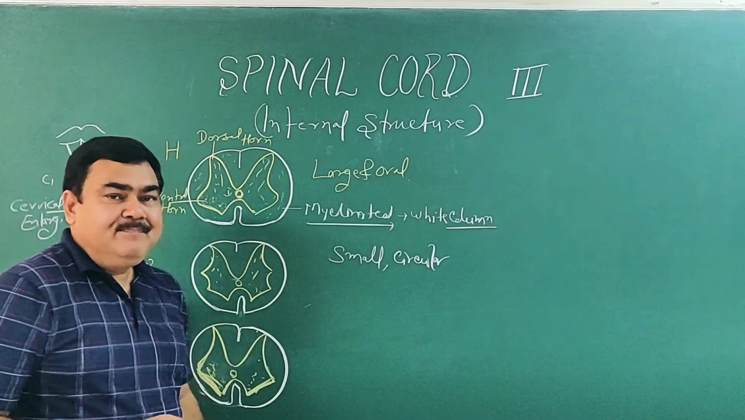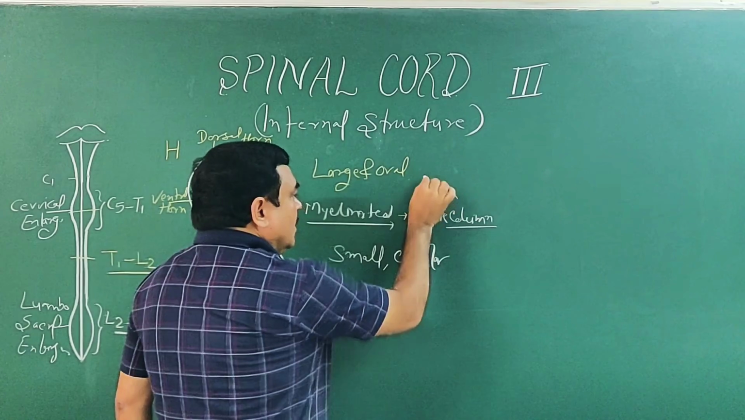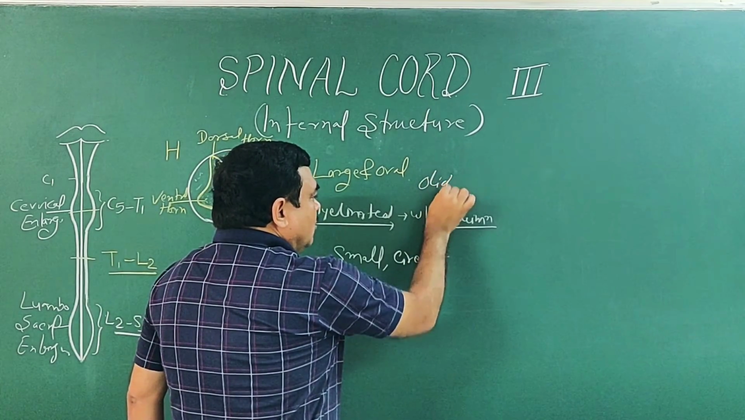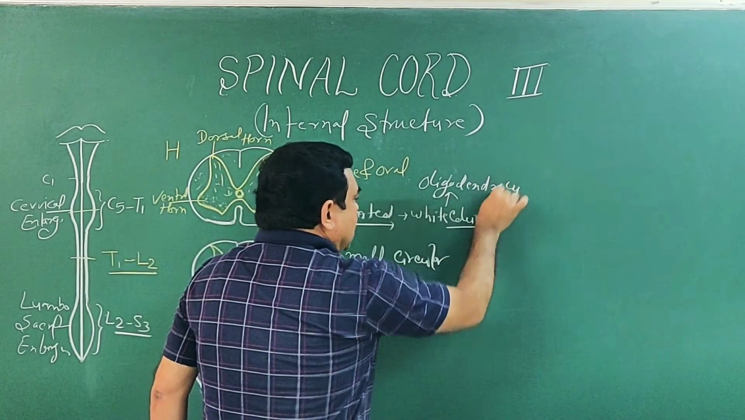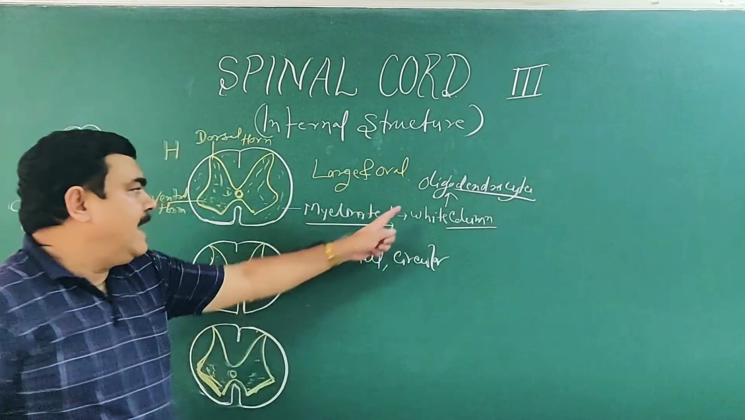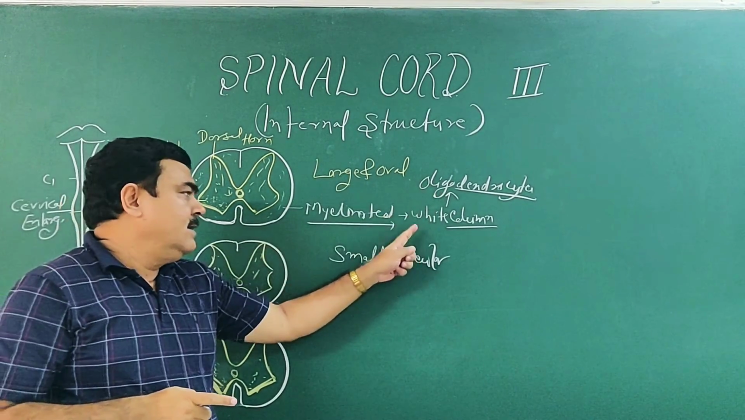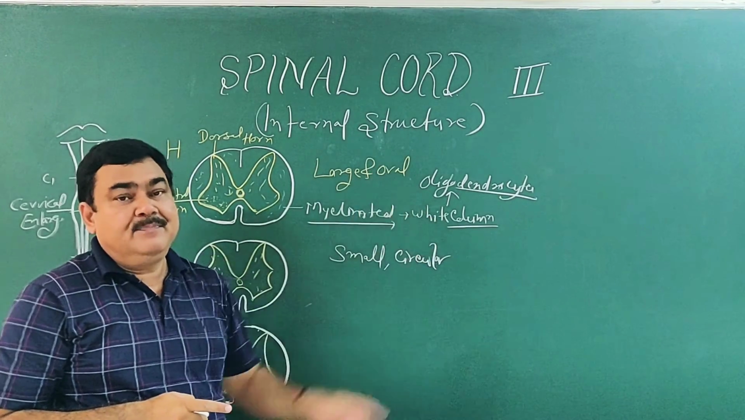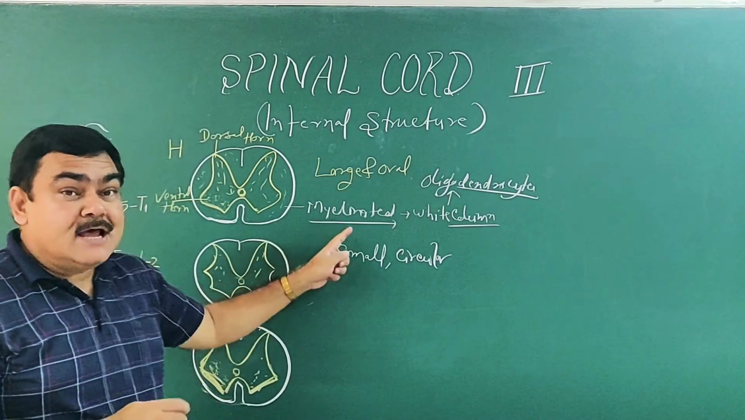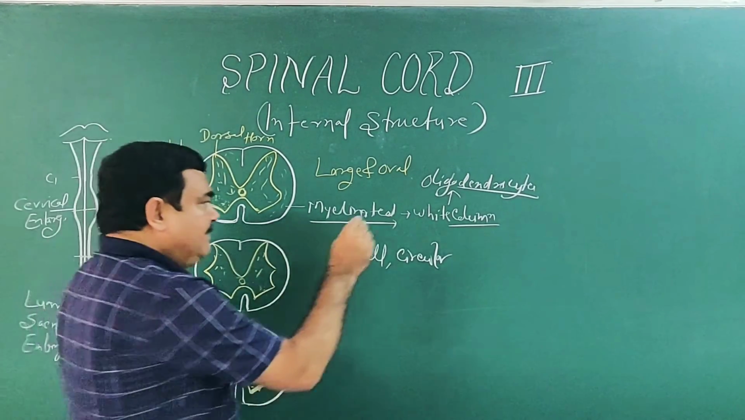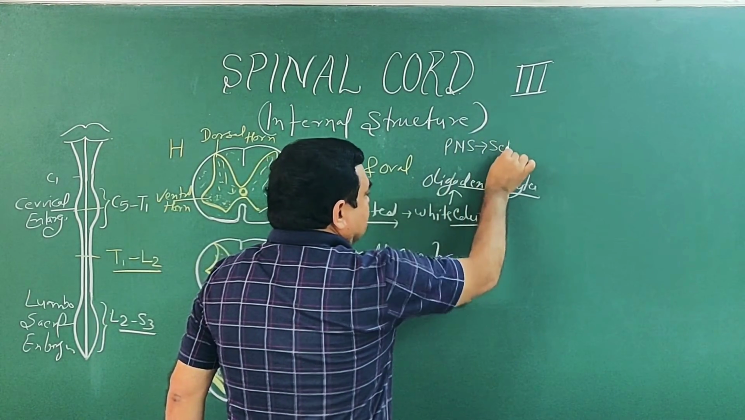Here in the central nervous system, the nerves are myelinated by oligodendrocytes. These are the oligodendrocytes. So nerves are covered by oligodendrocytes. That's why it looks white. And as you know, in the peripheral nervous system, the nerves are myelinated by Schwann cells. In the peripheral nervous system, it is covered by Schwann cells.